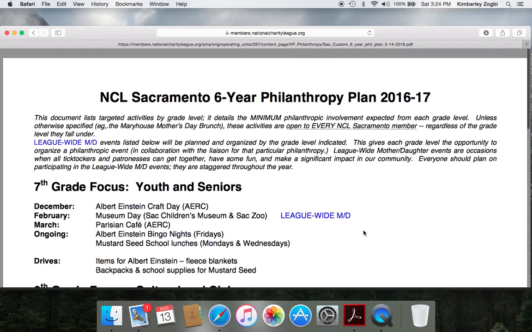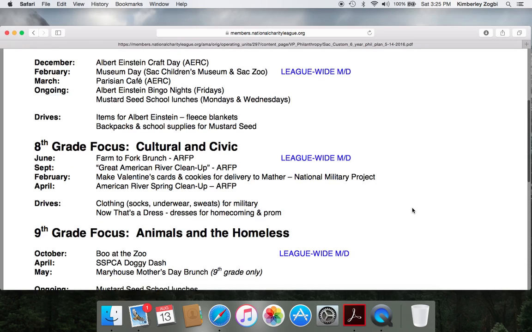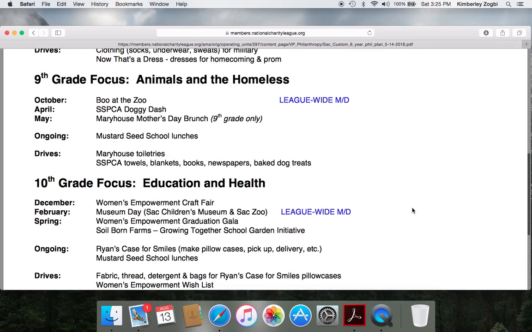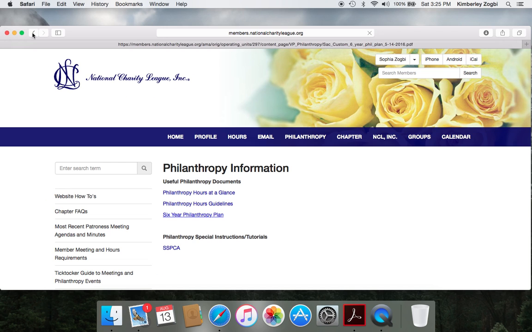And that's not the national philanthropy plan. That is our philanthropies as they pertain to each TikToker grade level. So that information is there for you to review and also very helpful. So I'll back out of that and onto the next page.